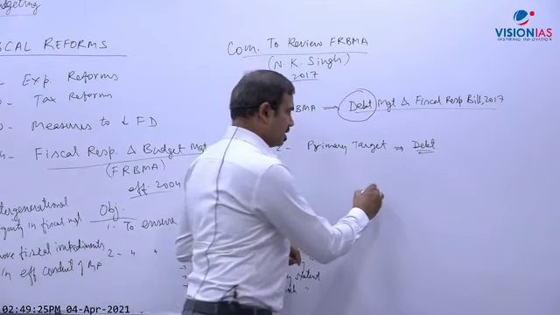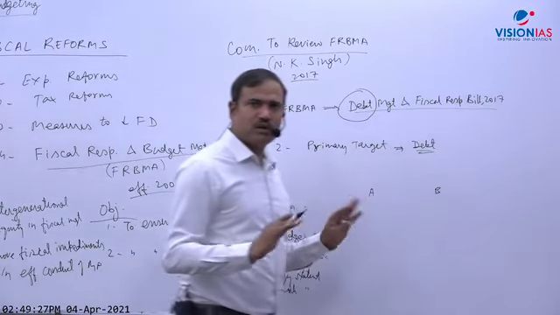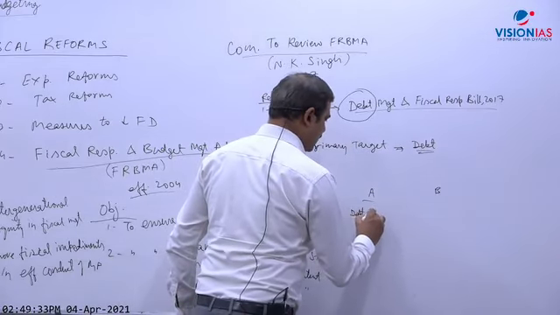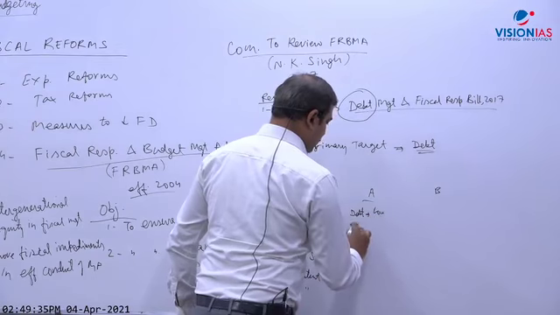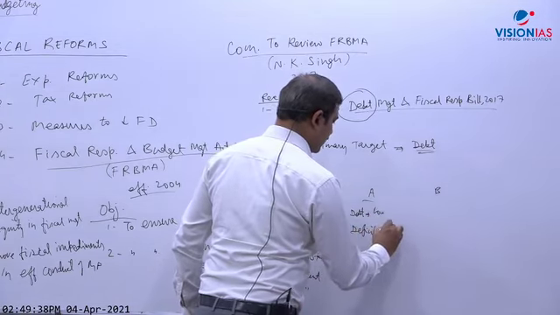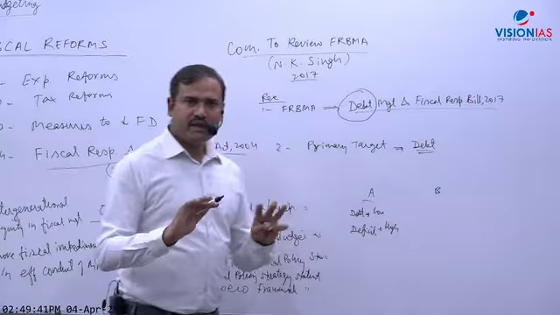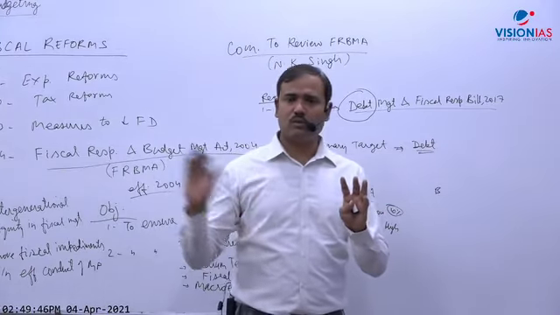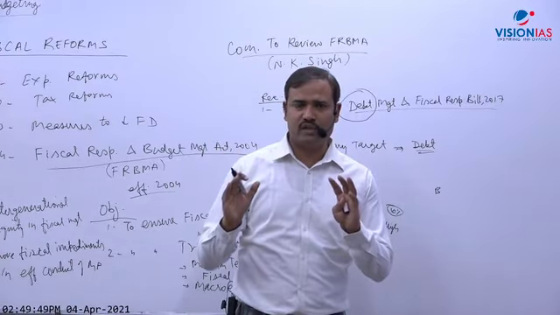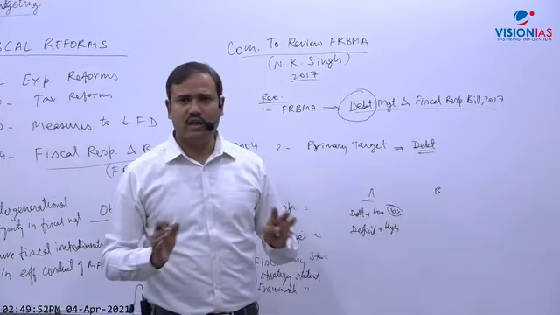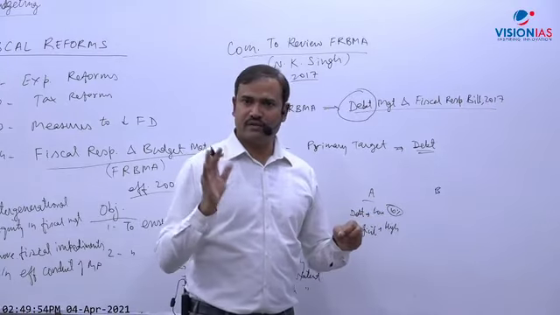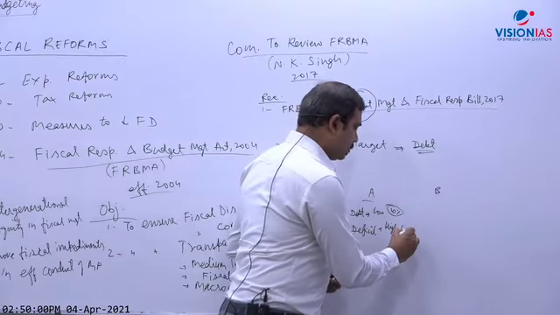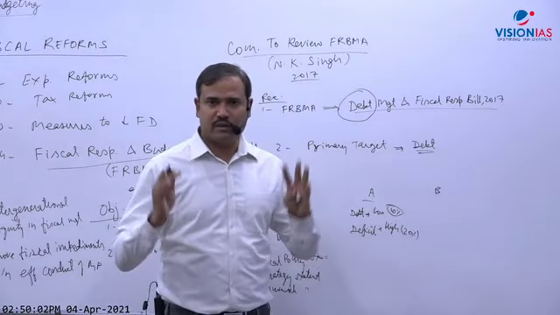There are two cases, country A and country B. There are two governments, two countries. Here the debt is very low, negligible, but the deficit is very high. Let us suppose government debt is only 10% of GDP. In India it is almost 90%, almost 99% of GDP, close to 100% of GDP overall, including contingent liabilities. Here just 10%, very low. But the government's fiscal deficit may be very high, let us suppose 20%. The government is borrowing 20% of GDP every year.